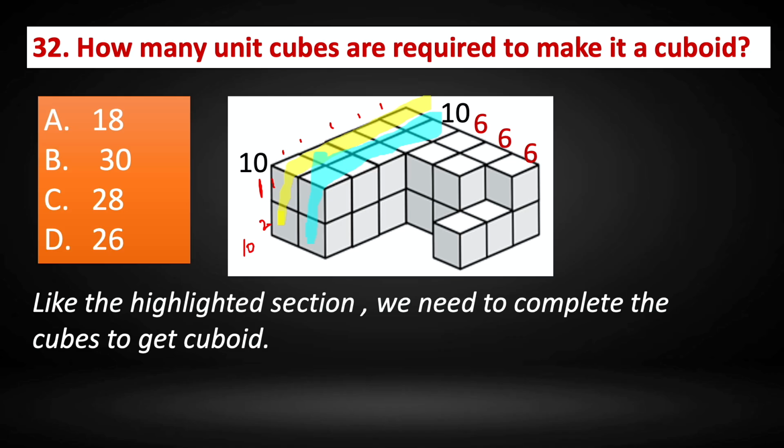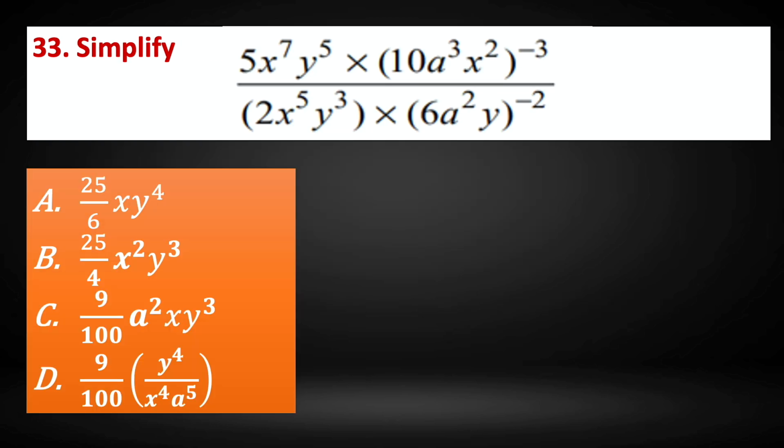So we need to find out how many unit cubes are required to make it a cuboid. So in order to make it a cuboid, we need 6 plus 6 plus 6. That is a total of 18. 6 threes are 18. So 18 unit cubes are required to make it a cuboid.